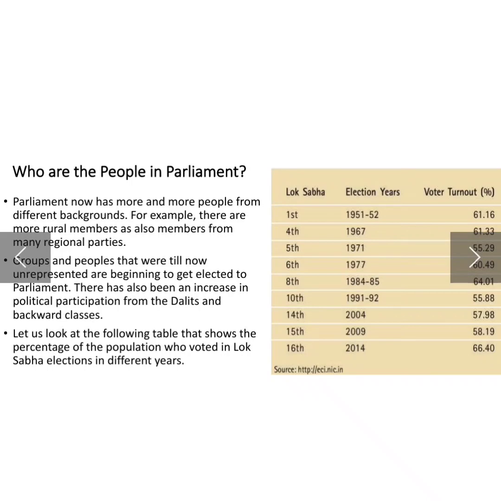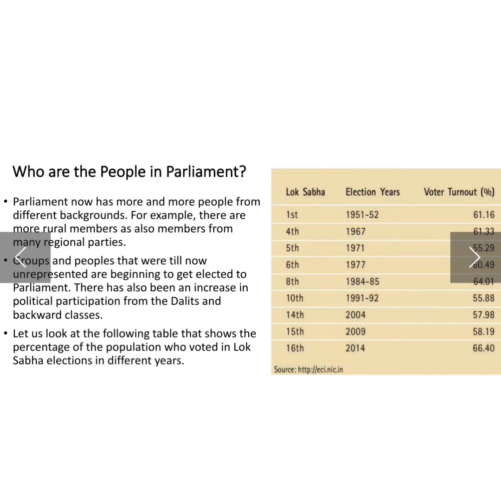Okay, there can be people from rural areas also. There can be people from socio-economic weaker sections also. So Parliament is having more number of people now. Okay, and people from many regional parties are being there in the Parliament.